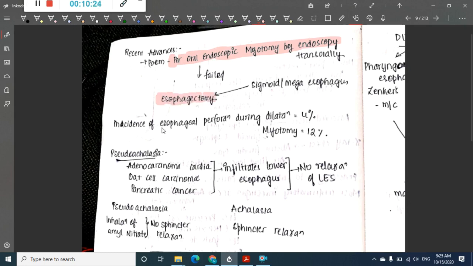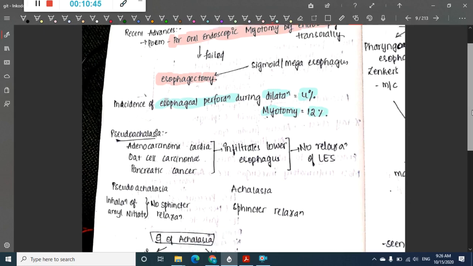Okay. Then incidence of esophageal perforation. Incidence of esophageal perforation during dilatation is 4%, and incidence of esophageal perforation during myotomy is 12%, right?